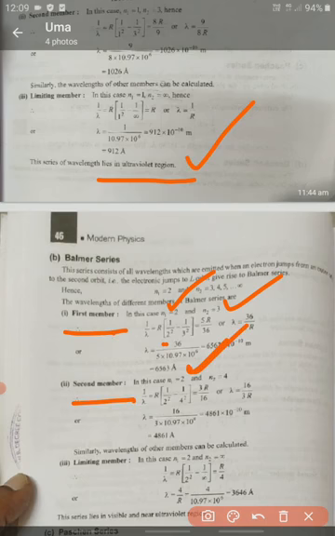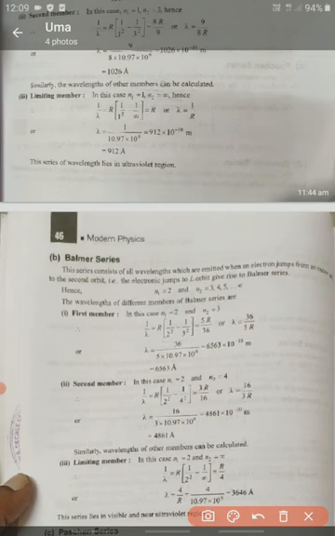If we substitute n2 is equal to 4, electrons are jumping from the fourth energy level to the second energy level and emit radiation, 4861 angstroms. For infinity to 2, we can find 3646 angstroms; electrons emit this much wavelength. This is called a Balmer series.